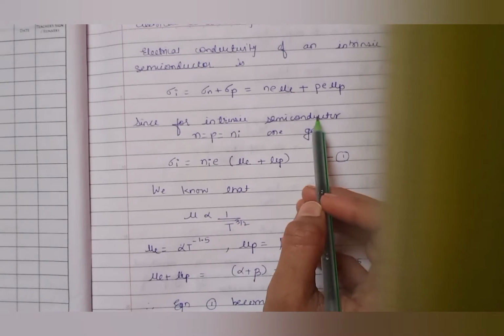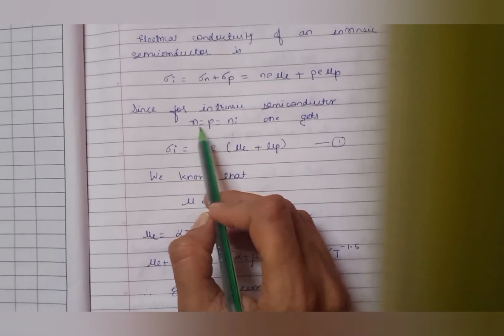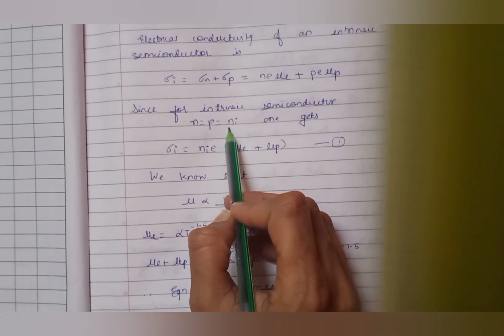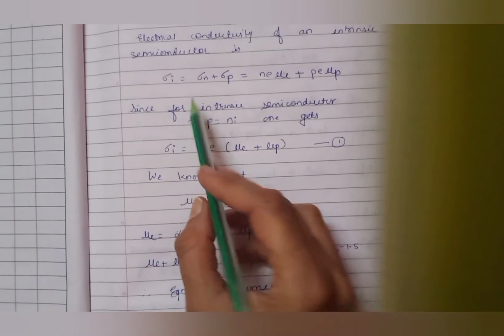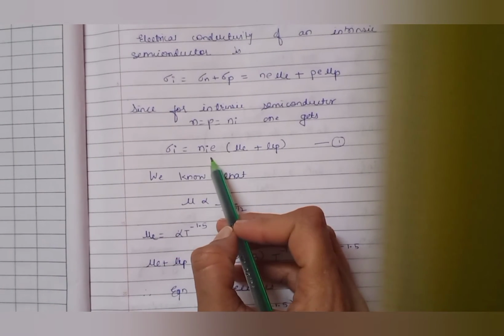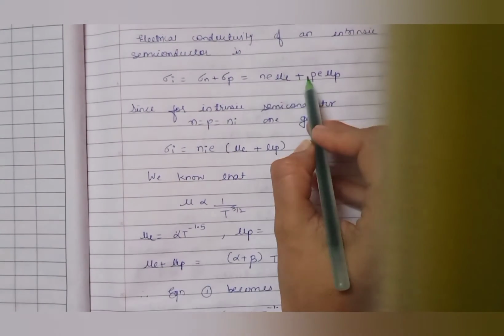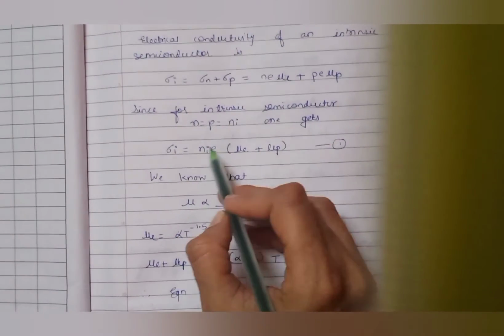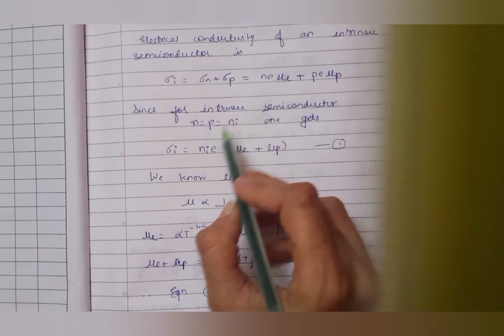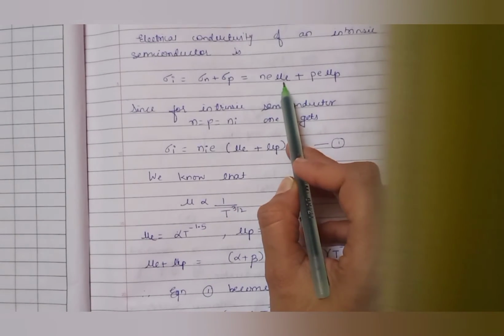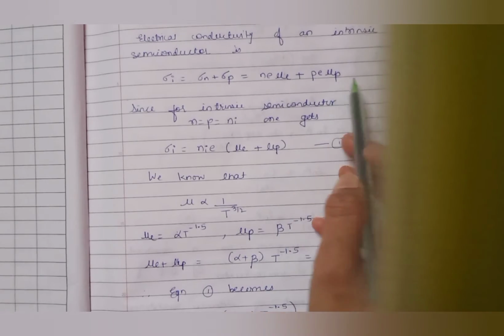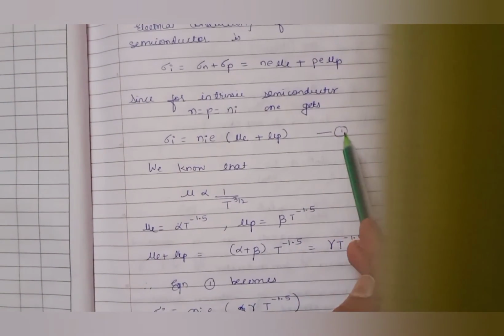Since for an intrinsic semiconductor n equals p equals n_i, we can write the same formula as sigma_i equals n_i e. Instead of n and p, we wrote n_i, and we took n_i common, as e also can be taken common. So inside the bracket we get mu_e plus mu_p. Suppose this is equation 1.